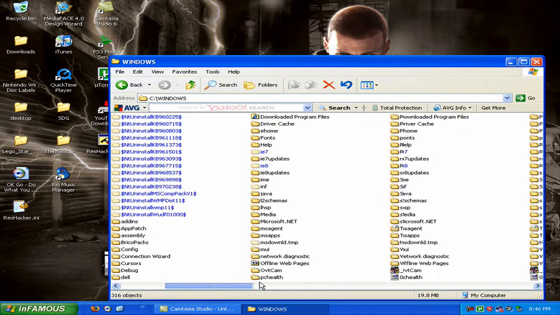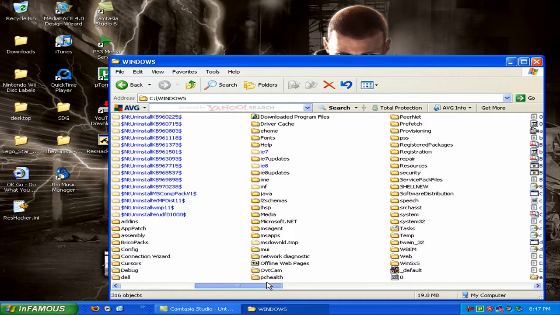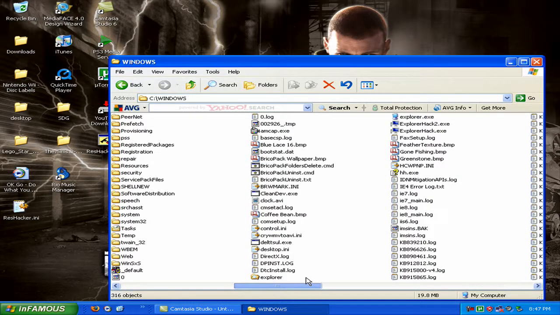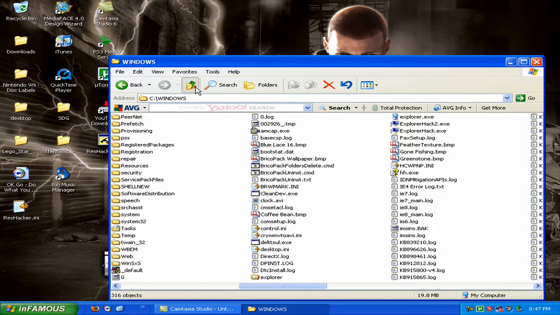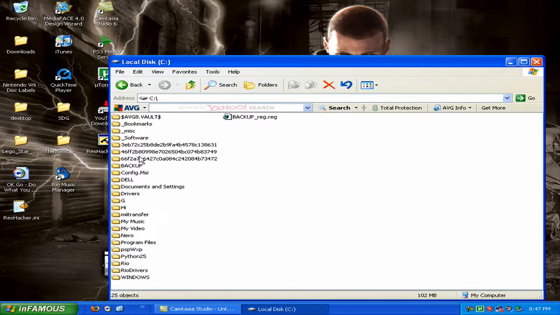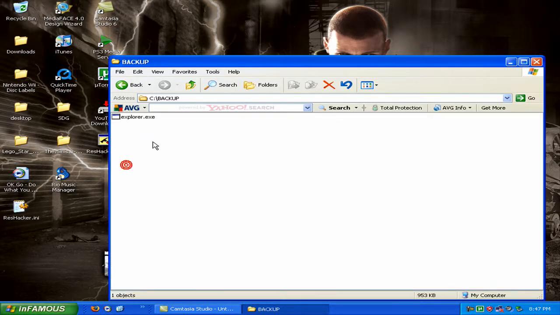Next you want to go to Explorer right here, and just copy that, and then go back to your local disk C and save it in a folder. Mine's in backup right here.